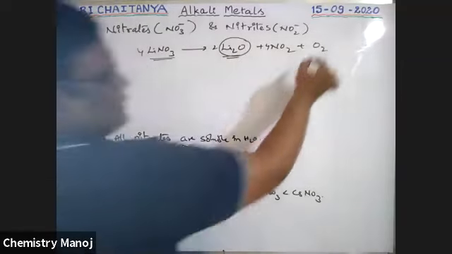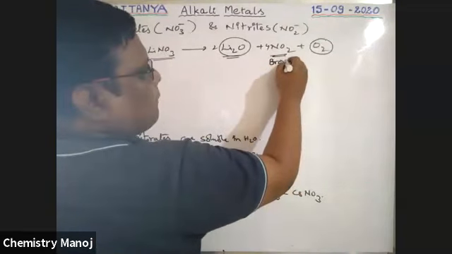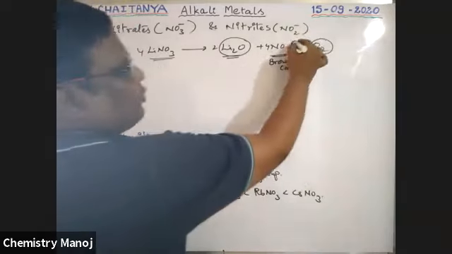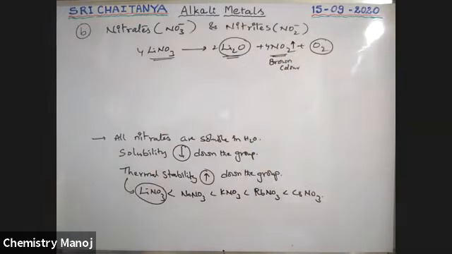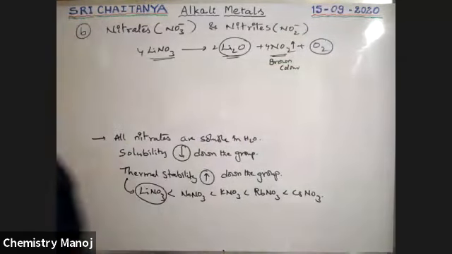The released gases are oxygen and NO2. NO2 is a brown colored gas, boys. A brown colored gas is released, and O2 has paramagnetic nature.